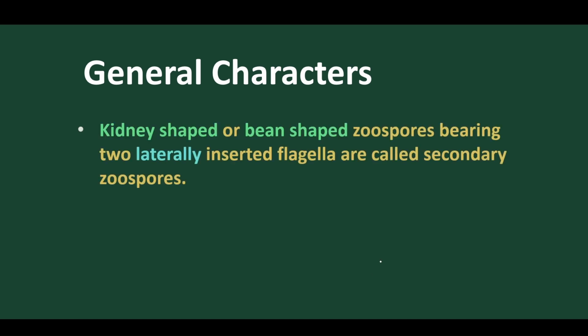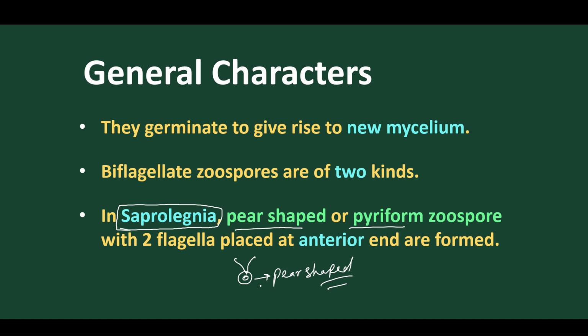But in the second stage of Saprolegnia, we find a kidney-shaped or bean-shaped zoospore with two flagella at the lateral end. This is the secondary zoospore, but the primary zoospore is of pyriform nature, the pear-shaped one. In Saprolegnia we find two types of life cycle, primary mycelium and secondary mycelium, so primary zoospore followed by secondary zoospore.